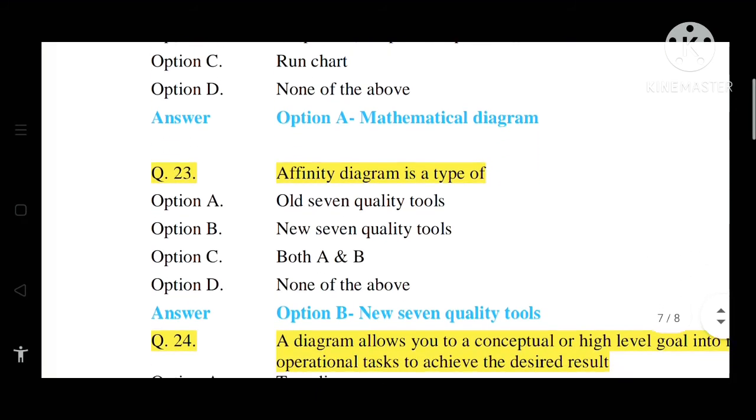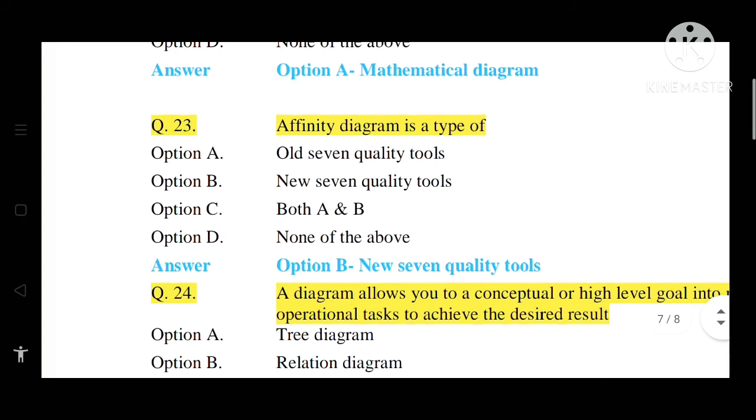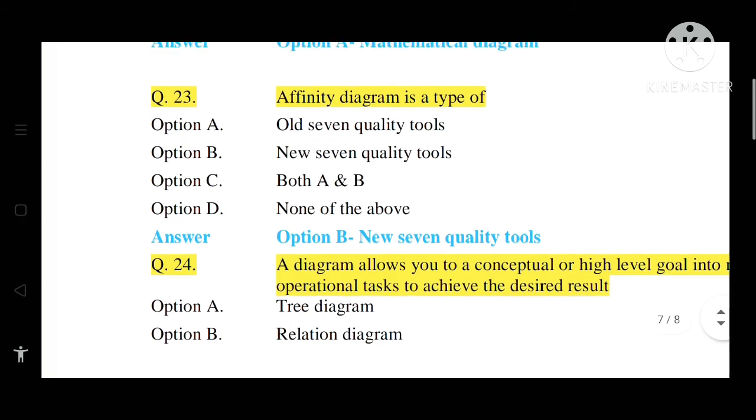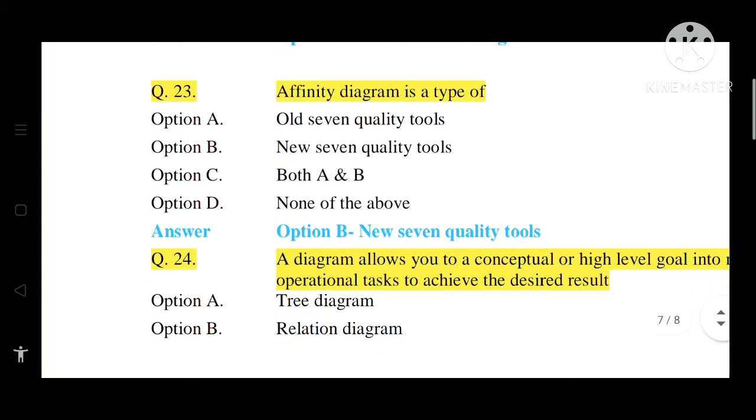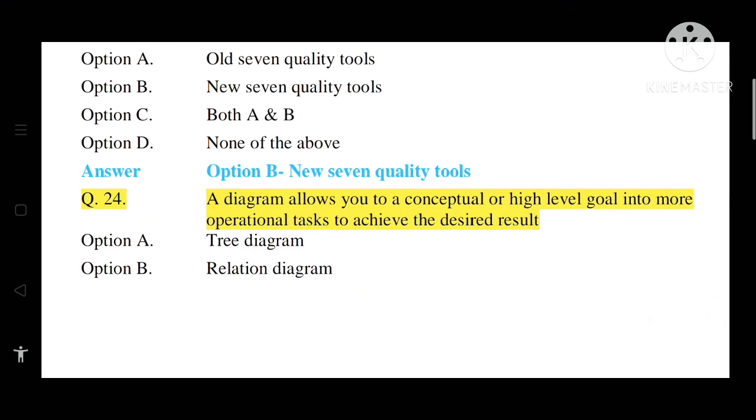Question number 23. Affinity diagram is a type of what? Option A, old 7 quality tools. Option B, new 7 quality tools. Option C, both A and B. Option D, none of the above. So the correct answer is option B, that is new 7 quality tools. Affinity diagram is a type of new 7 quality tools. Option B.